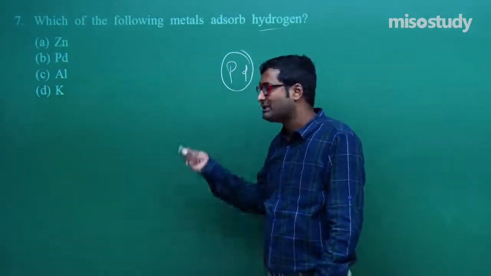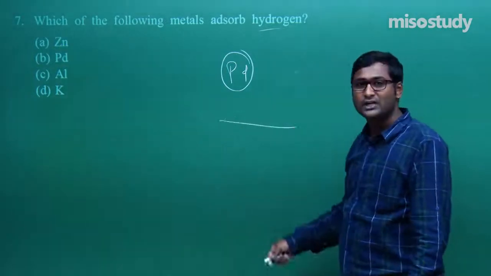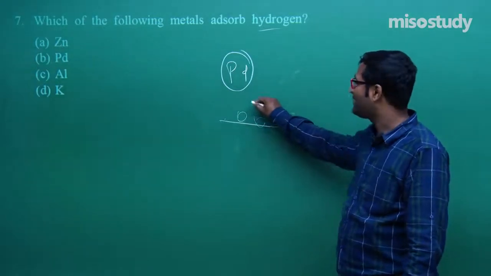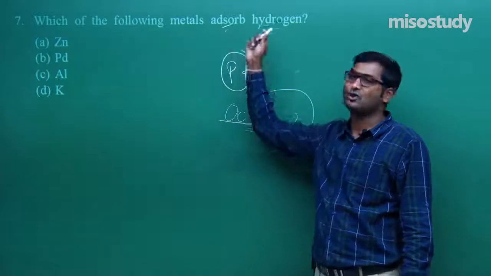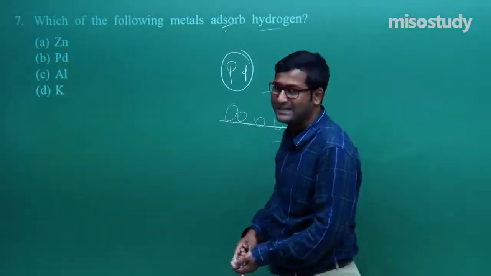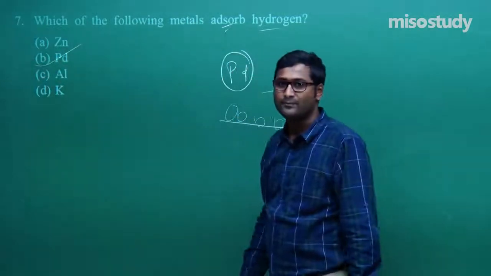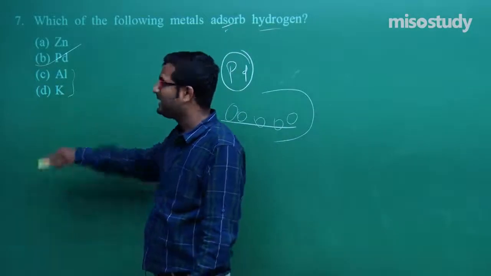The accumulation of hydrogen on the surface of palladium is known as adsorption. So in this case, directly we can say Pd.